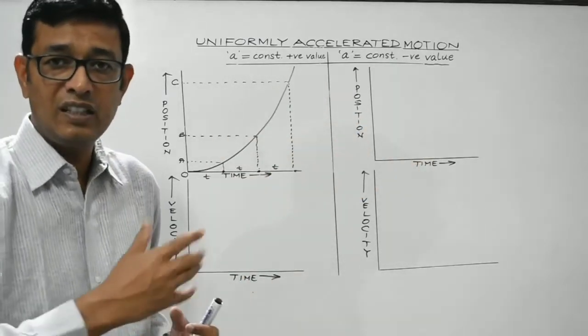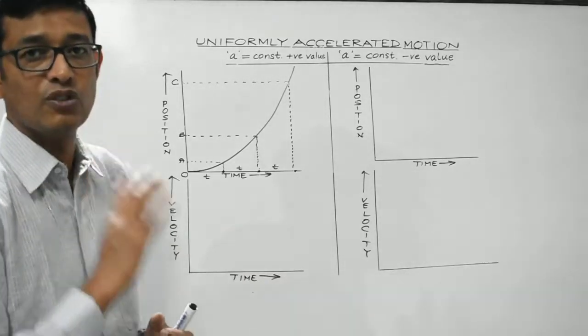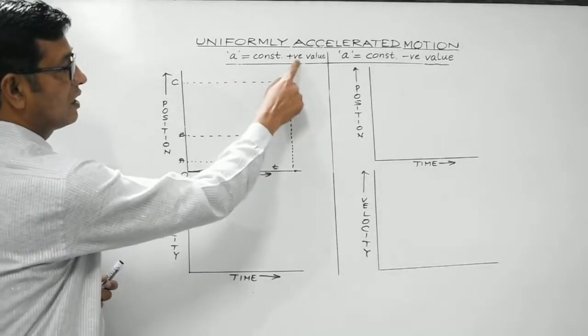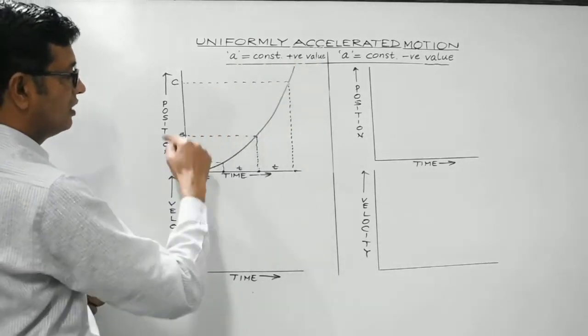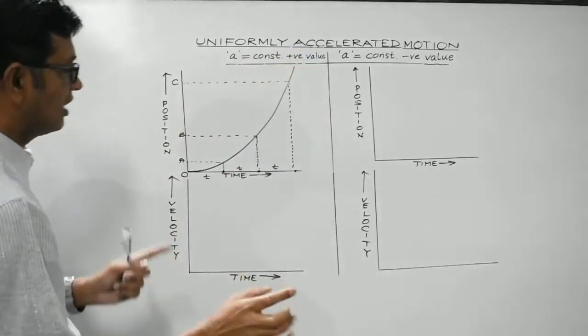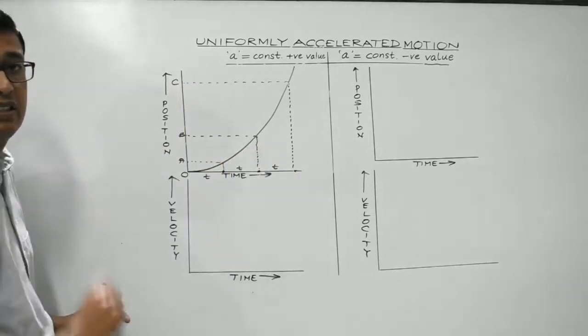And if the velocity increases, then A is positive, that is, acceleration is positive. So this is the case. When acceleration has a constant positive value, then the graph would be a curve like this. So it clearly suggests that per unit time, the increase in the displacement increases.